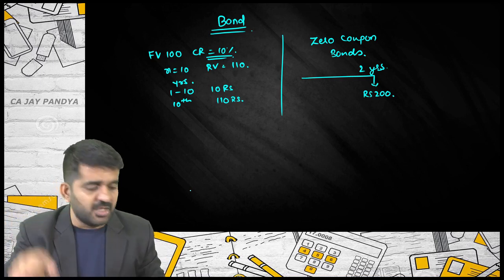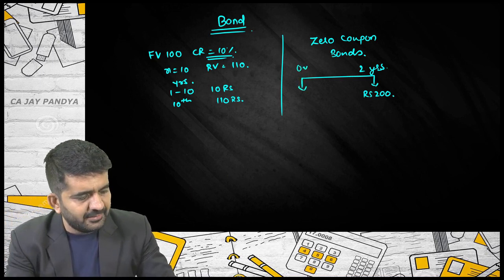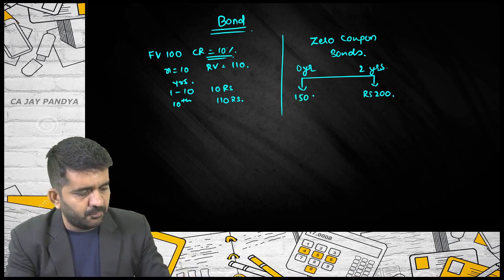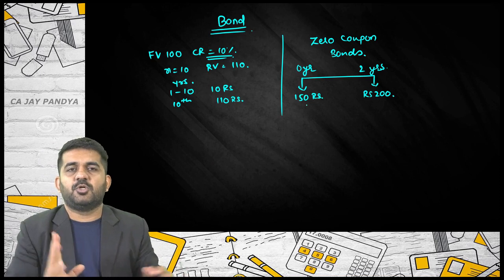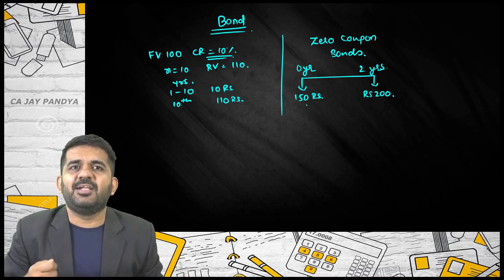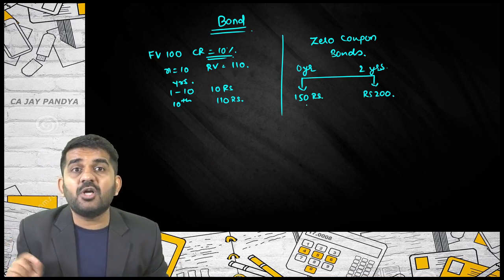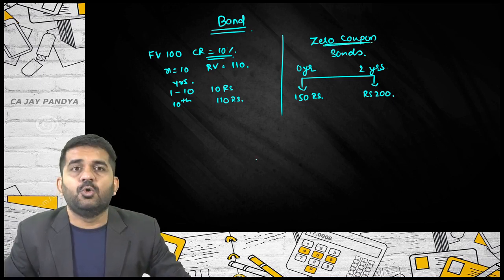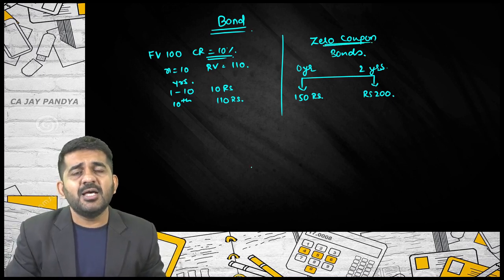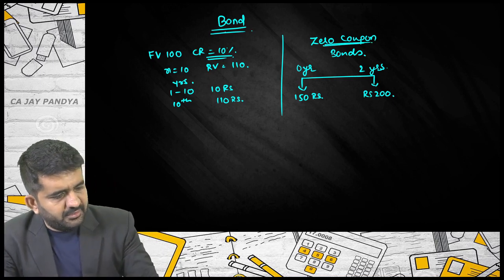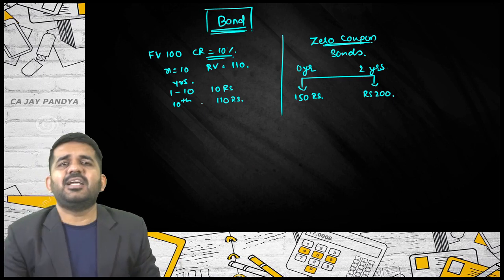Everyone will purchase, because today this bond is available at, say, 150 rupees. It will not be so much of a gap, but just for the purpose of example, I am telling you. Is it alright? So if I am an investor, I will feel that 50 rupees on the investment of 150 rupees is my return. But it is not given as a coupon. Here the coupon, the interest, is zero. So this type of bond is known as a zero coupon bond. Is it alright? So these are bonds exactly like debentures.